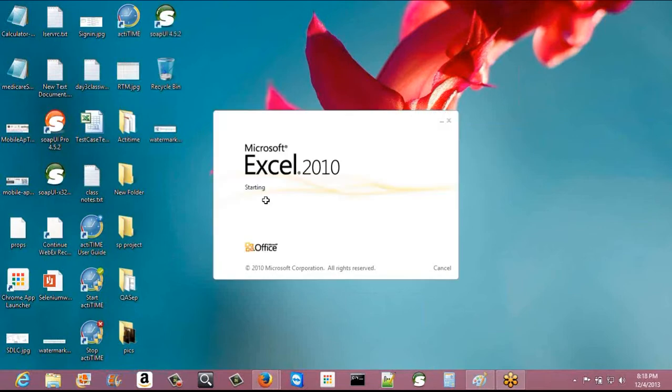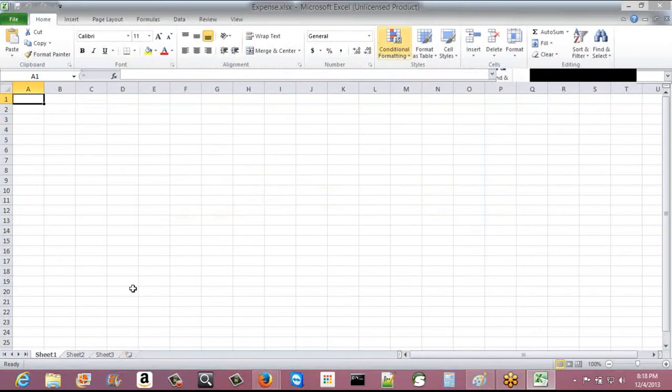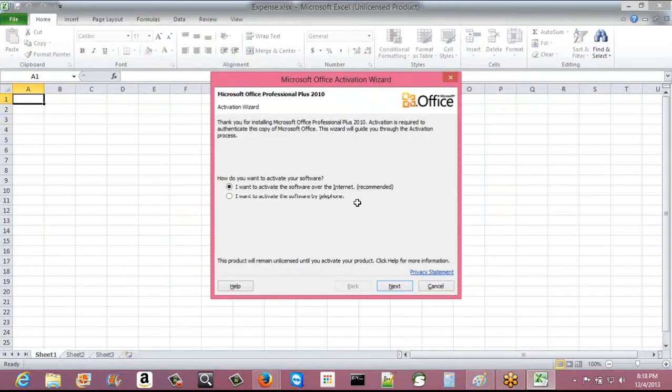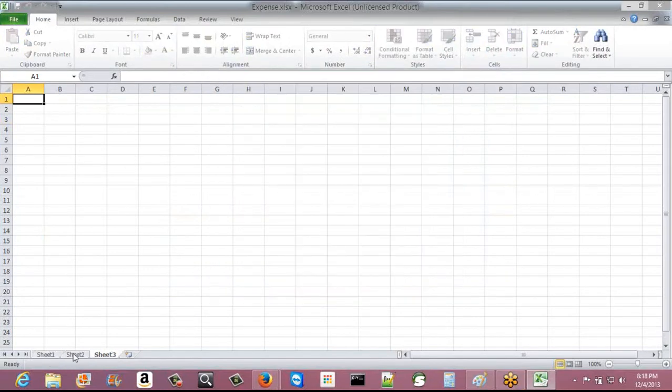If I open that Excel file, I have different sheets in it: sheet 1, sheet 2, sheet 3.